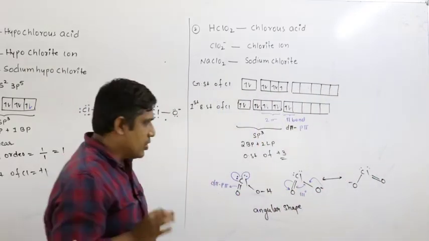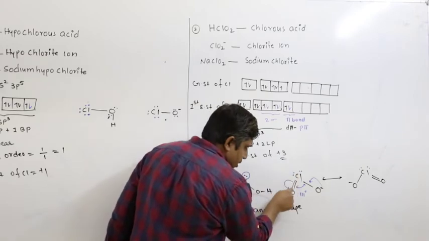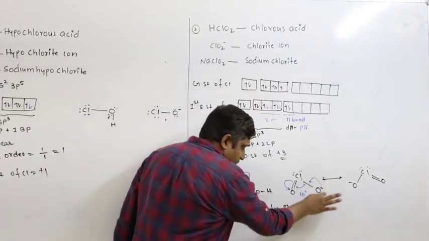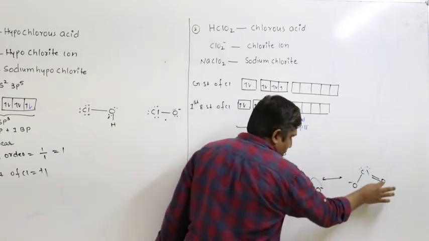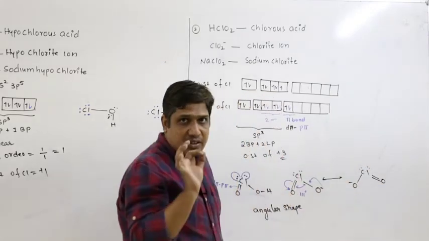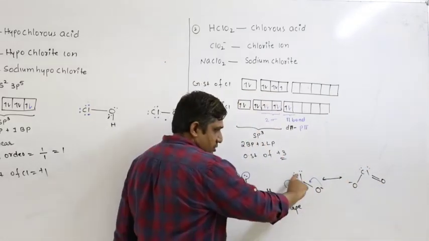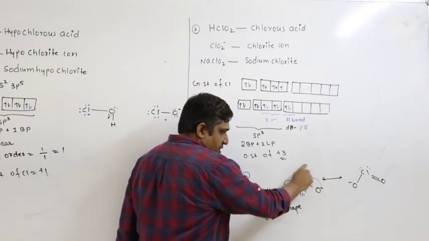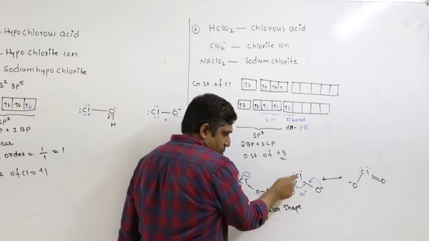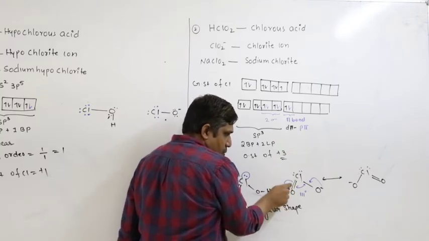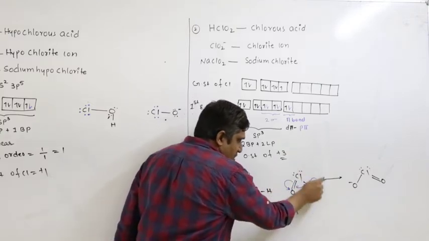Select any one particular bond. I am selecting this chlorine and oxygen. There are 2 resonating structures. This is the first one and this is the second one. In the first resonating structure, I have selected this chlorine oxygen bond. How many bonds are there? 1 sigma bond, 1 pi bond. So between this chlorine and oxygen, there are 2 bonds in the first resonating structure.